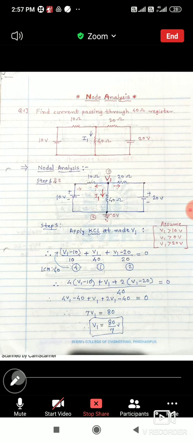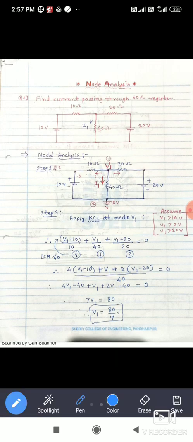Because in mesh analysis, the 10 volt and 20 volt sources are given, which are required for applying the KVL. No current source is there, so there is no difficulty to apply mesh analysis. So mesh analysis is also suitable. Nodal analysis is also suitable, so you can decide. But here I am going to use nodal analysis because within one step you can get the answer.